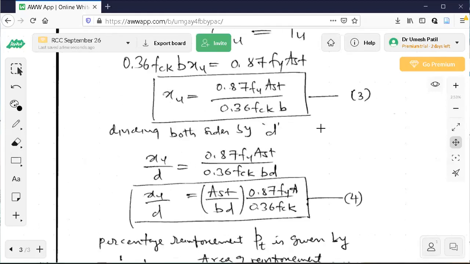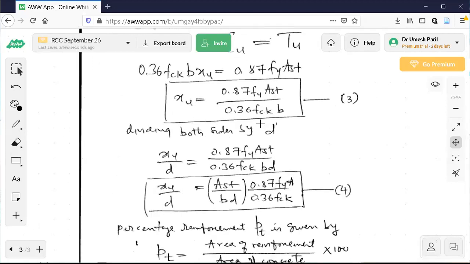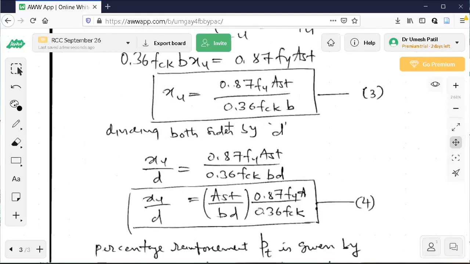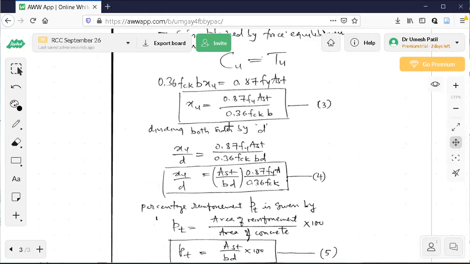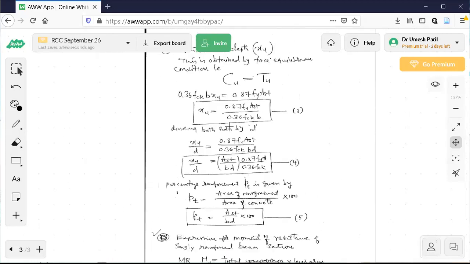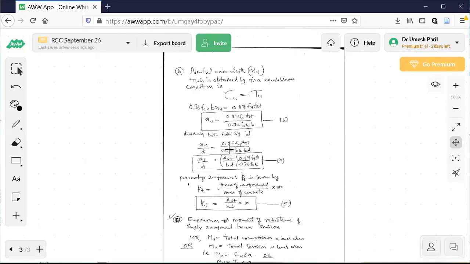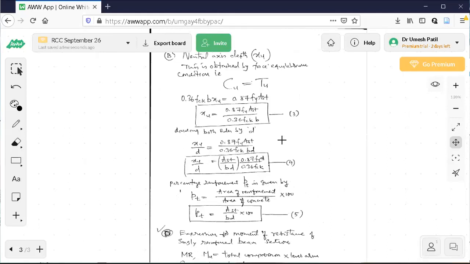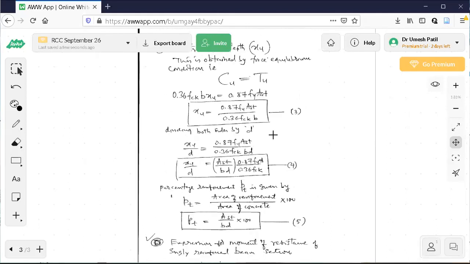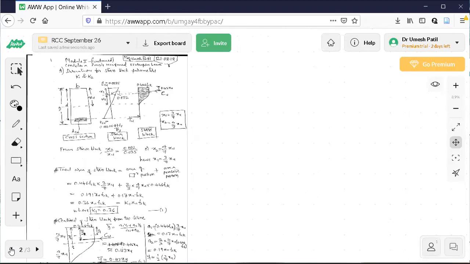Today's topic is actually important, because once today's topic is over, you can solve the problems. Only after solving problems will you be able to understand the theory here. Again, you should go back and read the theory. That time it will be more clear. Now you can see this here. This is the third page. So I'll start with the first page. Observe here the assumptions.